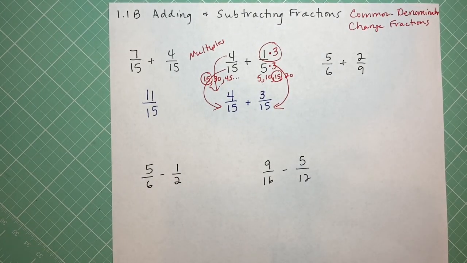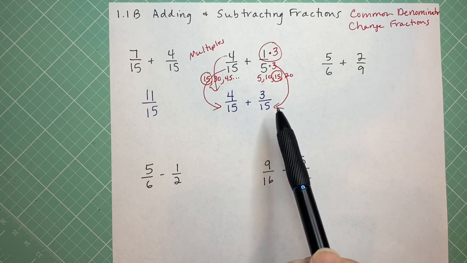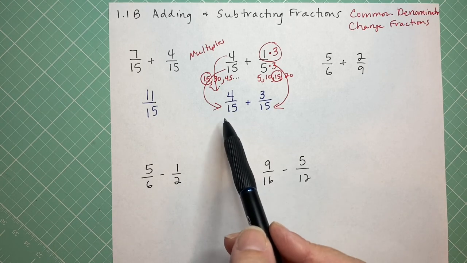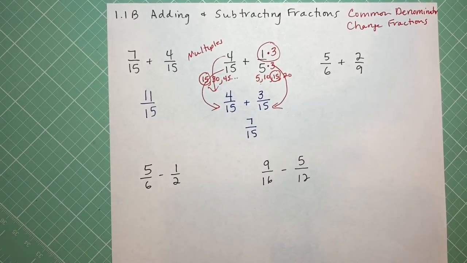I changed that fraction. And it's the same fraction because if we reduced it like we did last time, if we divided both of these by 3, we'd get right back to 1/5. So it's really an equal fraction. It's just not in simplest form. And so now the denominators are the same. 4 15s plus 3 15s is 7 15s.